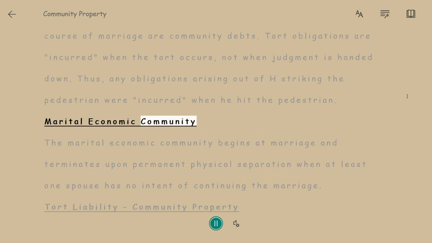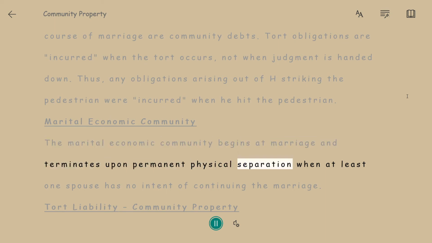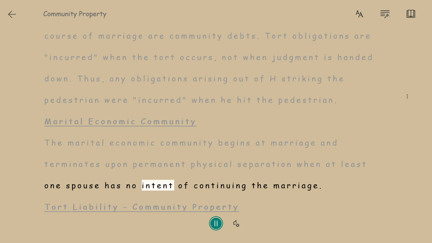Marital economic community. The marital economic community begins at marriage and terminates upon permanent physical separation, when at least one spouse has no intent of continuing the marriage.